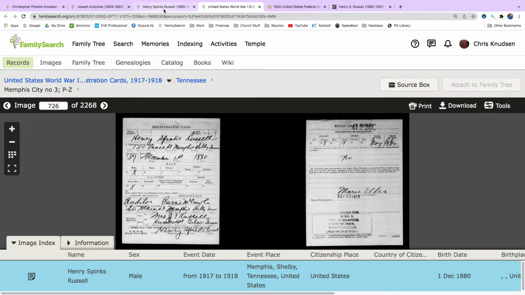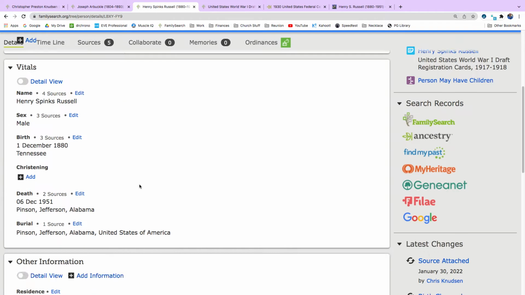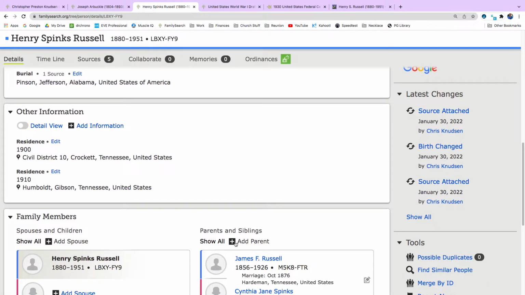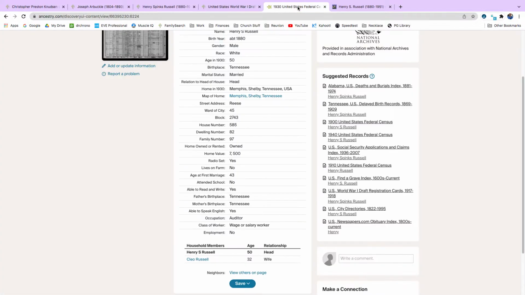Is that his dad? Yeah, James F. Russell. So he must not have been married yet. So in 1917, he wasn't married yet. But then by 1930, he was married to Cleo Russell. I'm pretty confident that this is correct because of the Memphis, Tennessee link that we have going on here.